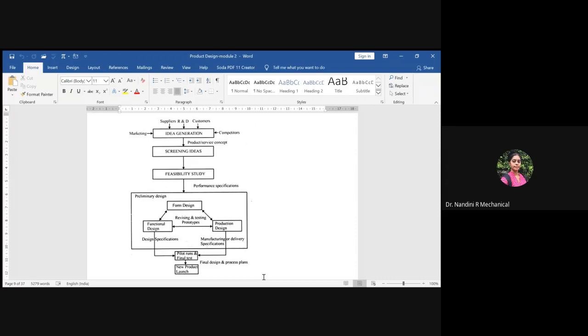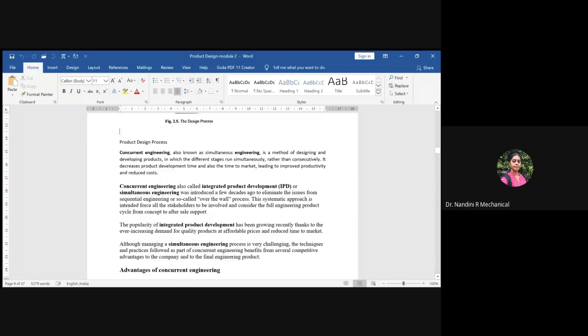So this is the standard design process that we follow after the background studies, based on the ideas or the problem definition which will be done. So you should be able to explain all these. So this is about the product design process.